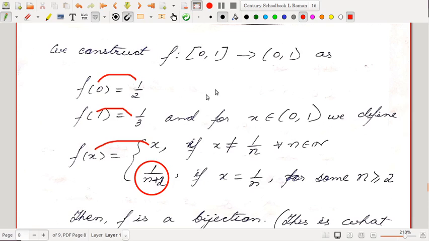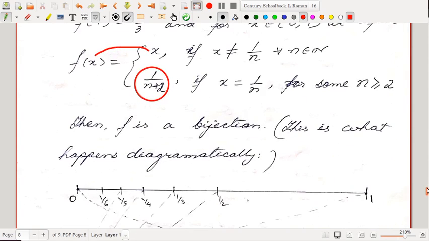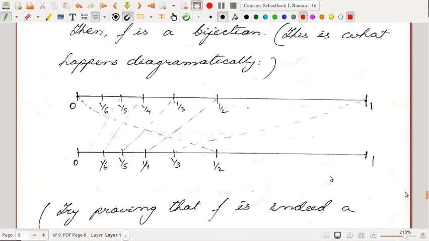So what do you see? Everything remains fixed except the numbers of the type 1/n, where n is greater than or equal to 2. So 1/2 goes to 1/4, 1/3 goes to 1/5, 1/4 goes to 1/6, 1/5 goes to 1/7. This is what is happening.